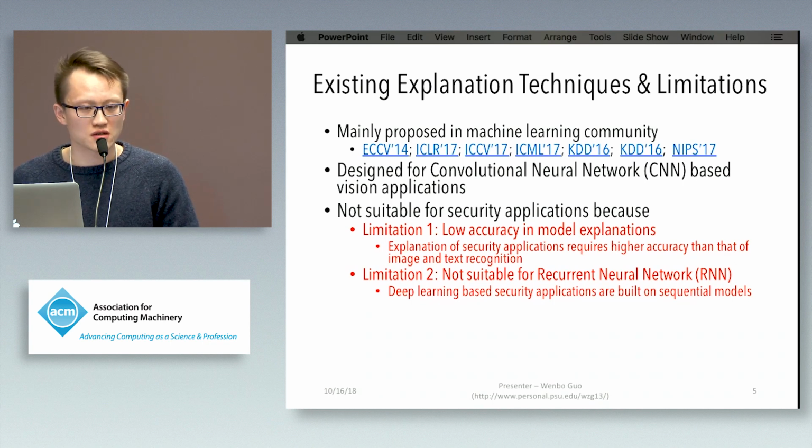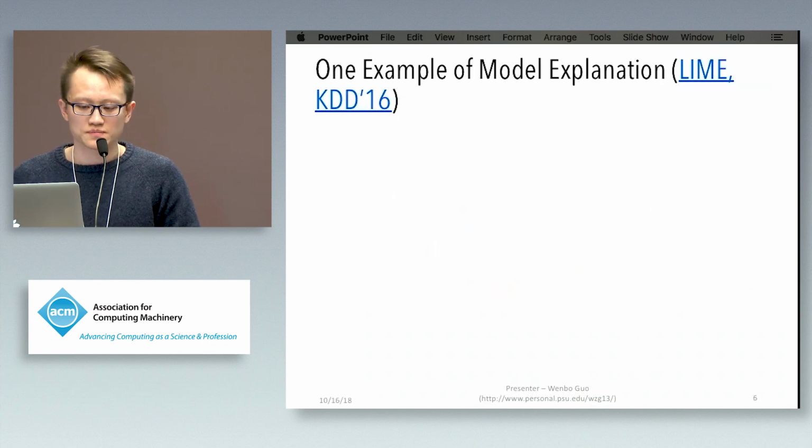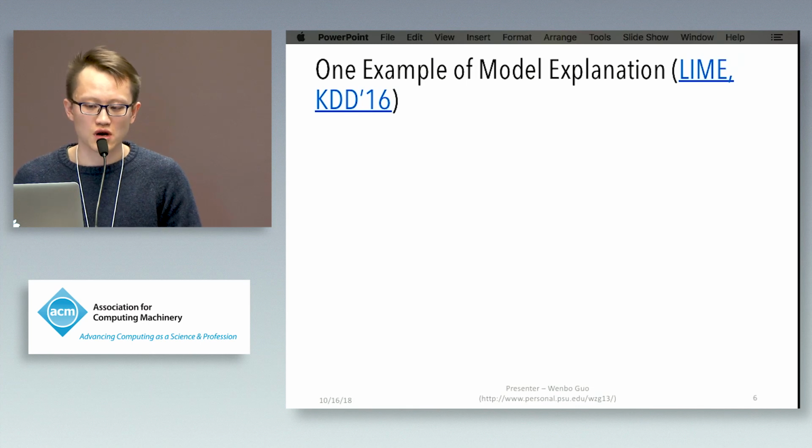The second limitation is that security applications usually have sequential data, say the sequence of hex I showed before. This kind of data requires a sequential model, say a recurrent neural network. But existing approaches are designed for convolutional networks, so they cannot be directly plugged into and used in recurrent neural networks. So in the next two slides, I will first use a state-of-the-art method as an example to demonstrate how to derive explanation, and then using this example, I will introduce these two limitations in detail.